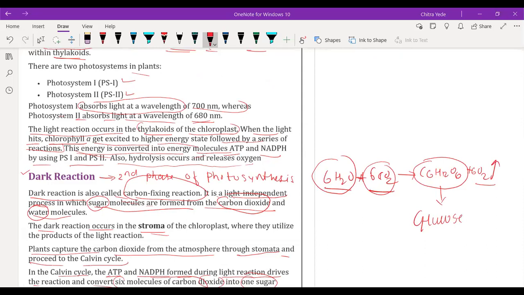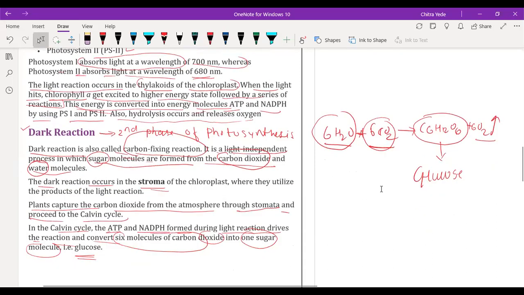Yes. Yeah. Okay, again, I want you all to take a screenshot for dark reaction. Take a screenshot now. Done? Yes, sir. Done. Okay, so any doubt here? Sir, can you explain again?